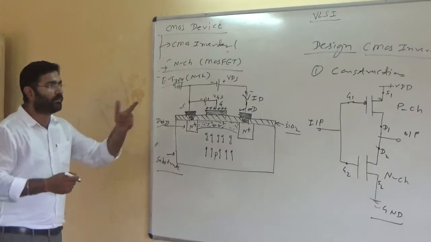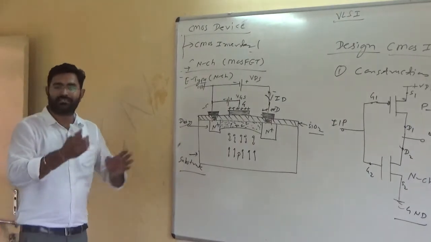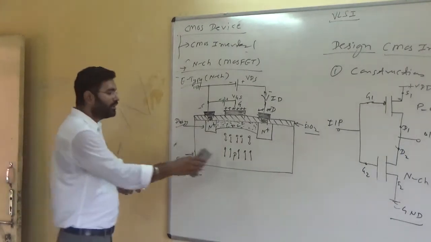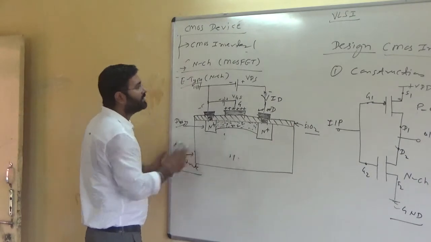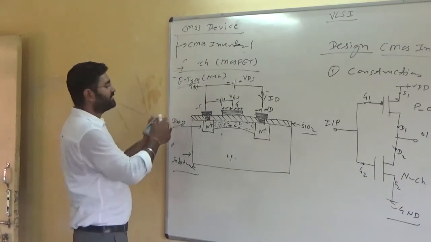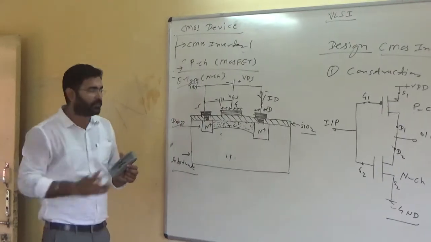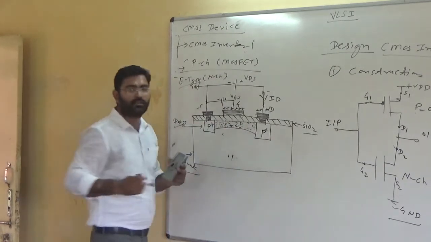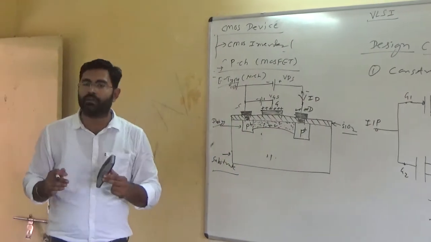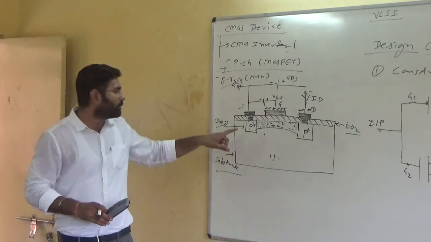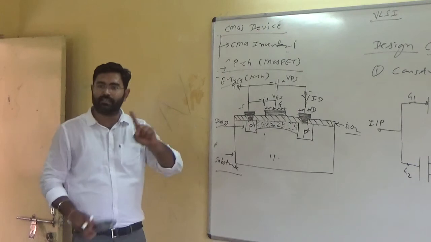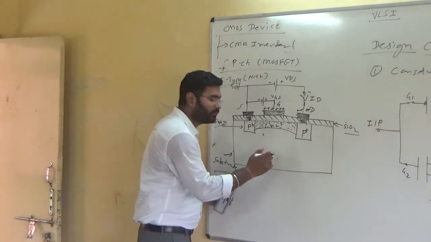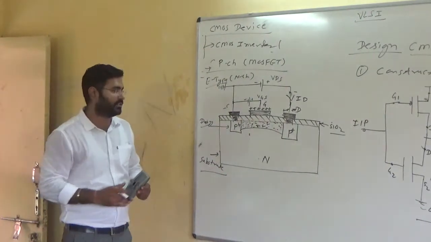And similarly, what about the P channel? Just change all the supply voltages and replace N with P. When you are discussing the N-channel MOSFET, you write it this way; when you are discussing the P-channel MOSFET, replace them. This will be P plus, because the MOSFET name depends on its doping level. When you provide P-type doping, the name is P channel. When you give N-type doping, the name is N channel.